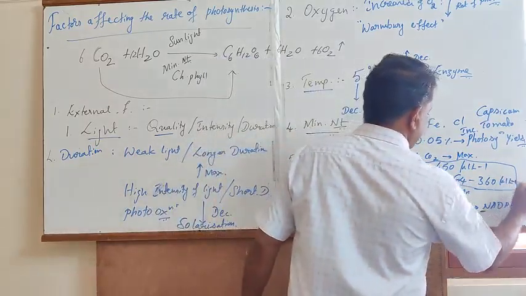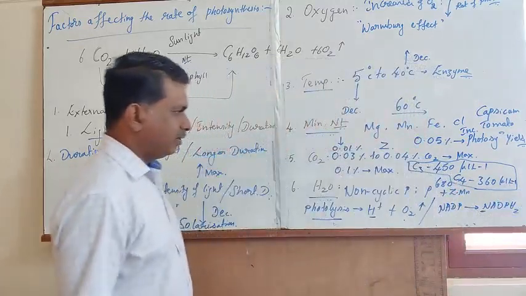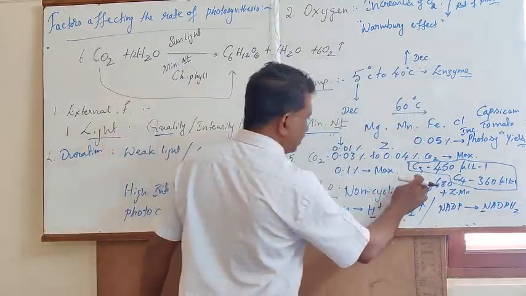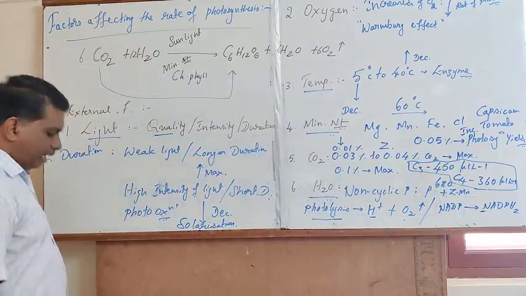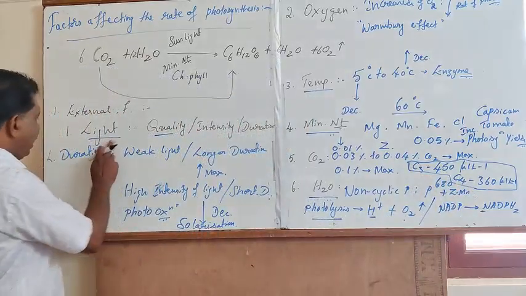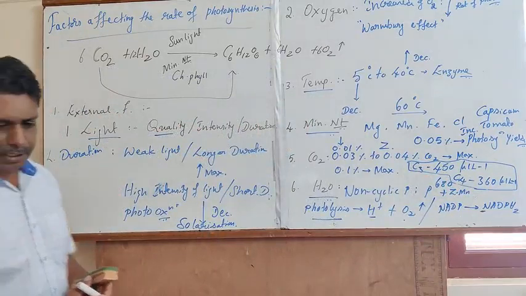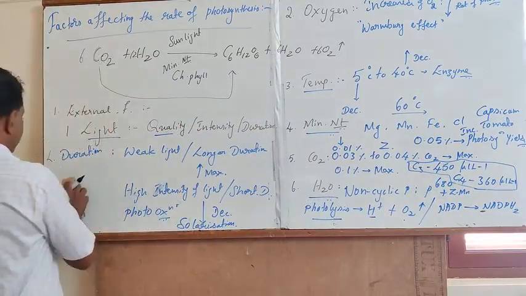This is with reference to carbon dioxide saturation, especially seen in C3 and C4 plants. The last important aspect with reference to light is Blackman's law of limiting factor.